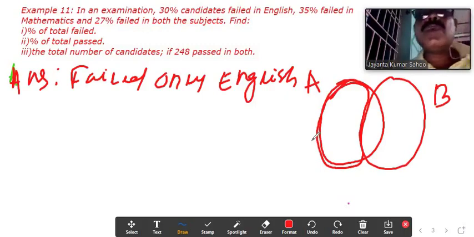To find only English, first take out how many failed both the subjects. Both it is 27%, and in English the total is 30%.